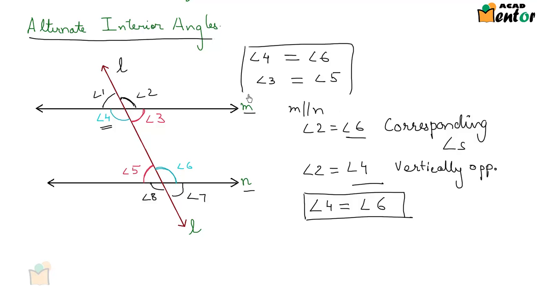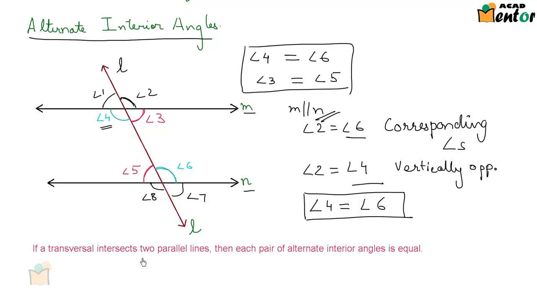So what we've just done is we have said that all pairs of alternate interior angles are equal when two parallel lines are intersected by a transversal. So if I had to write this down, it would be: if a transversal intersects two parallel lines, then each pair of alternate interior angles is equal, each pair.